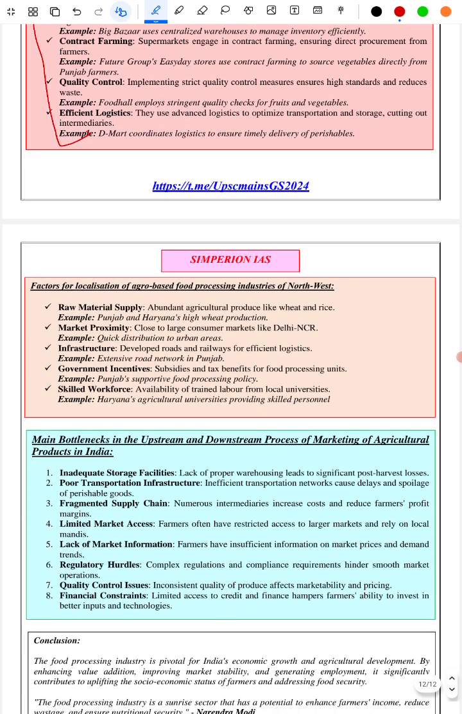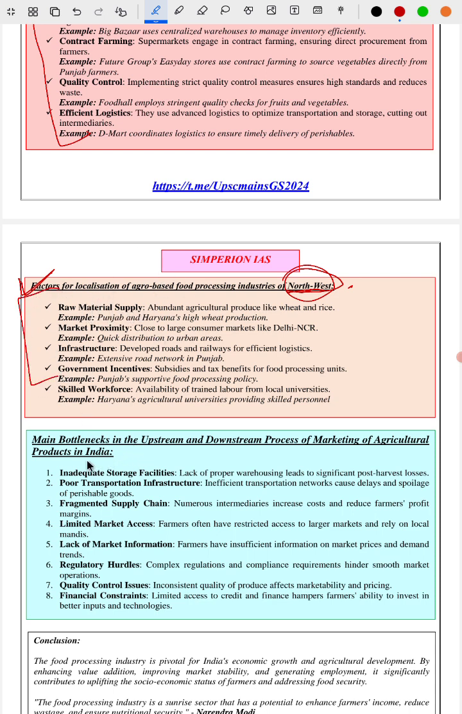Next, we have covered factors for localization of agro-based food processing industries of North and West. Why are there a lot of food processing industries? Whatever food processing industries India has, a lot of them exist in the North and West, mainly Northwest. The region of Punjab, Delhi NCR, Gujarat, Maharashtra, that belt, Haryana, etc. So Northwest. Why a lot of food processing industries exist in those areas we have covered here.